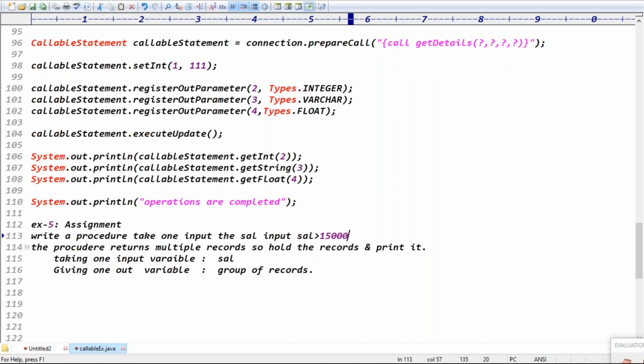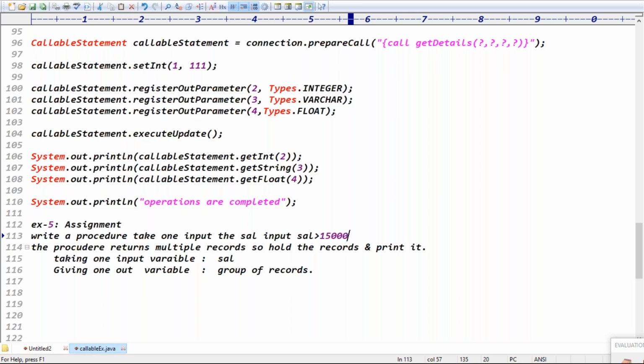Previously, the output was only an average, only an integer, varchar or float type, right? Only one type, one value. But now we are getting one value, a group of records, right? Exactly. The fifth assignment is clear. Second assignment: ID1, ID2, and the salary average output you have to store, right?